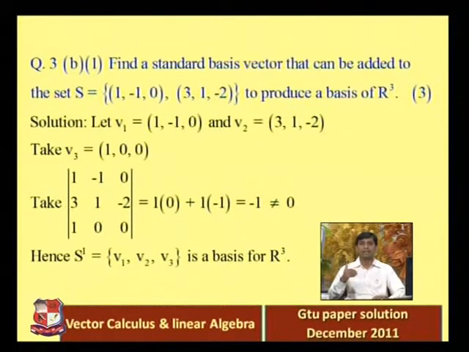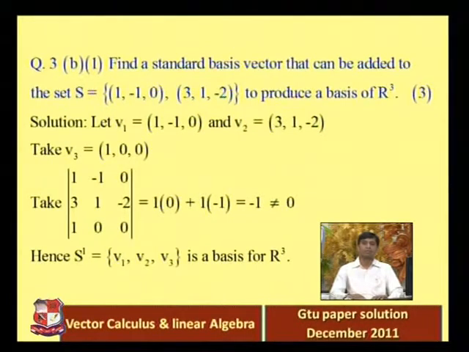So our new set S dash, that contains 3 vectors v1, v2, v3, is a basis for R3 because it satisfies the condition of linear independence. The dimension of R3 is equal to 3, S dash contains exactly 3 vectors, it satisfies linear independence, and the second condition, span, is automatically satisfied, using the previous theorem which I explained in the previous example. So S dash equal to v1, v2, v3 is a basis for R3. Okay, so this question is complete. This question is asked in 3 marks.